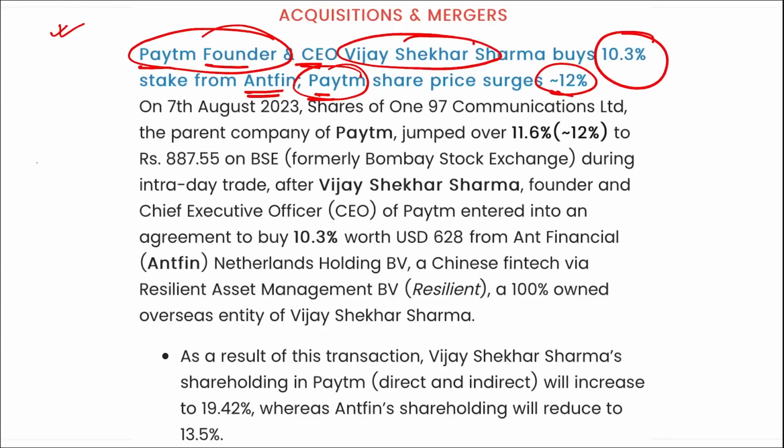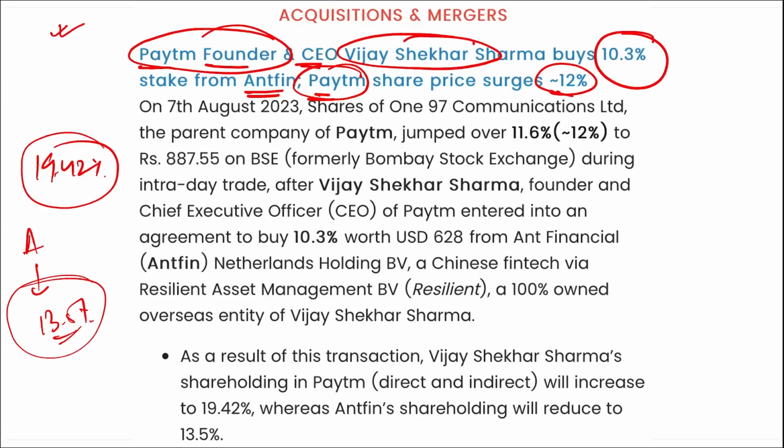Now, what is the total amount that Vijay Shekhar Sharma holds in Paytm? So it is 19.42% with him, and Antfin is having 13.5%. Correct? And this Paytm Antfin deal is likely to be India's biggest buy now pay later deal. It will involve a cash outgo, but only later.